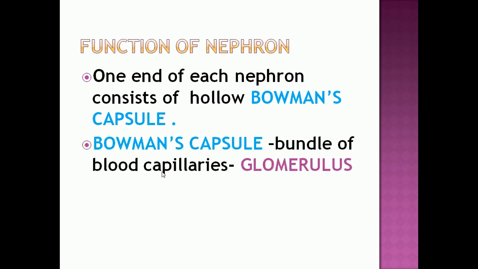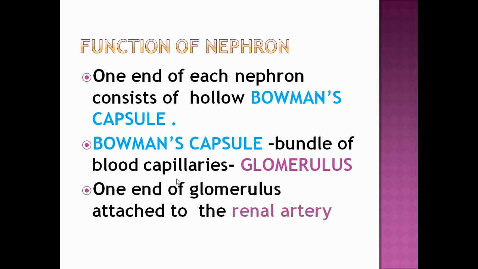This Bowman's capsule contains a bundle of blood capillaries that is called the glomerulus. So what is meant by glomerulus? It is a bundle of blood capillaries which is present in the Bowman's capsule. One end of the glomerulus is attached to the renal artery.